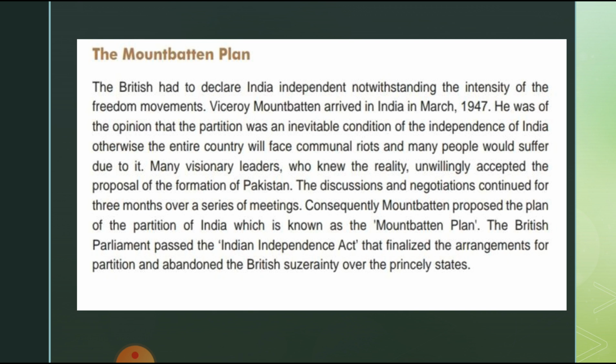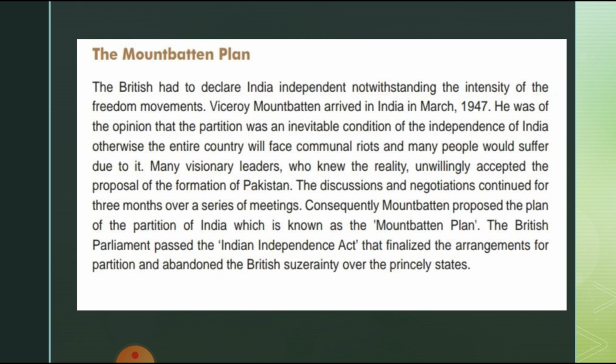Partition was an unavoidable condition for the independence of India. Otherwise, the entire country would face communal riots, and many people would suffer because of it.